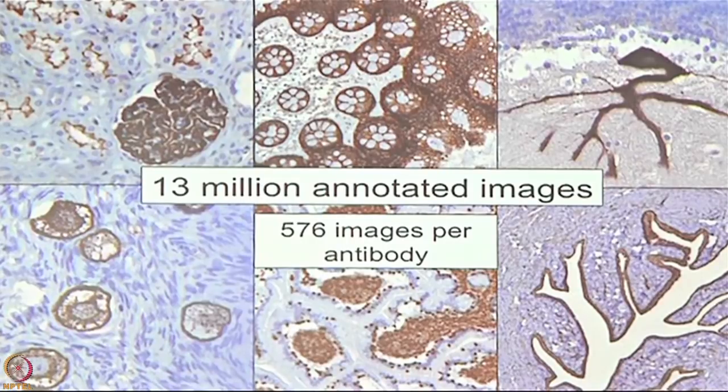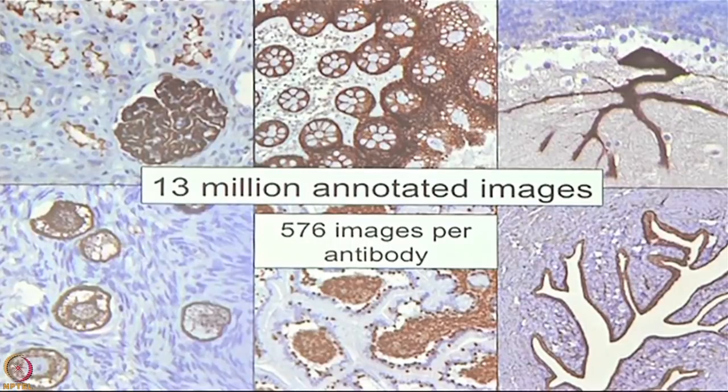We looked at 13 million images over a period of 7 to 7.5 years. It's the largest effort in human history, and every image on the atlas has been annotated by an Indian surgical pathologist.